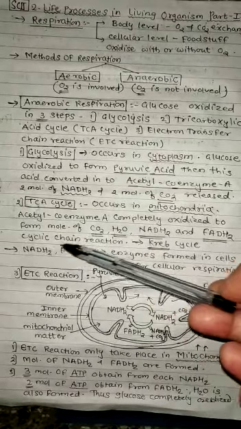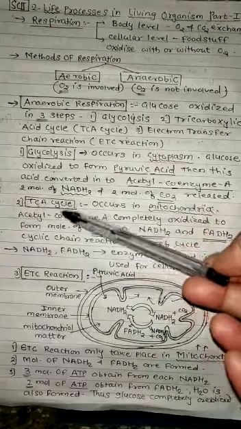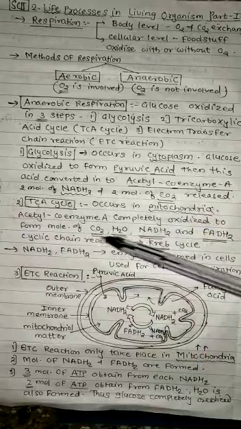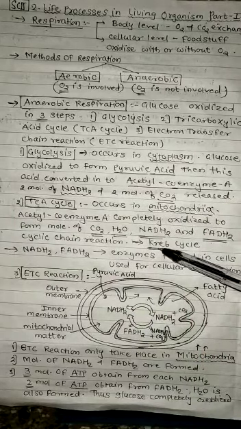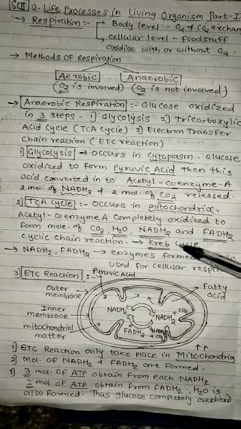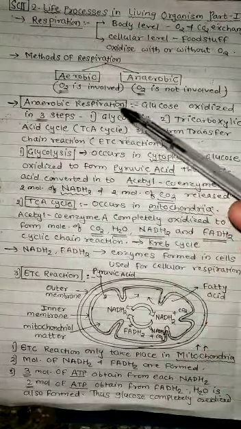It is a cyclic chain reaction, and that's why it is known as a cycle, the TCA cycle. This cycle was first discovered by the scientist Krebs, and that's why it is known as the Krebs cycle. So this is the second step of anaerobic respiration.